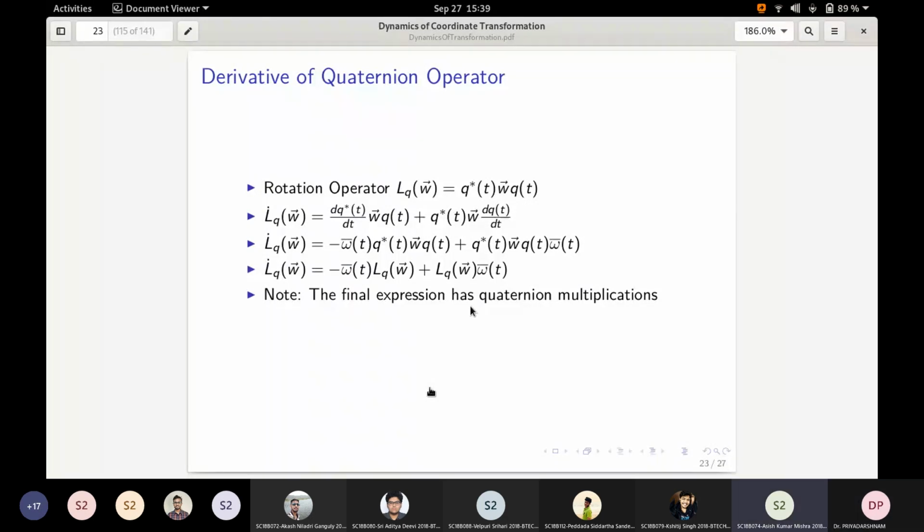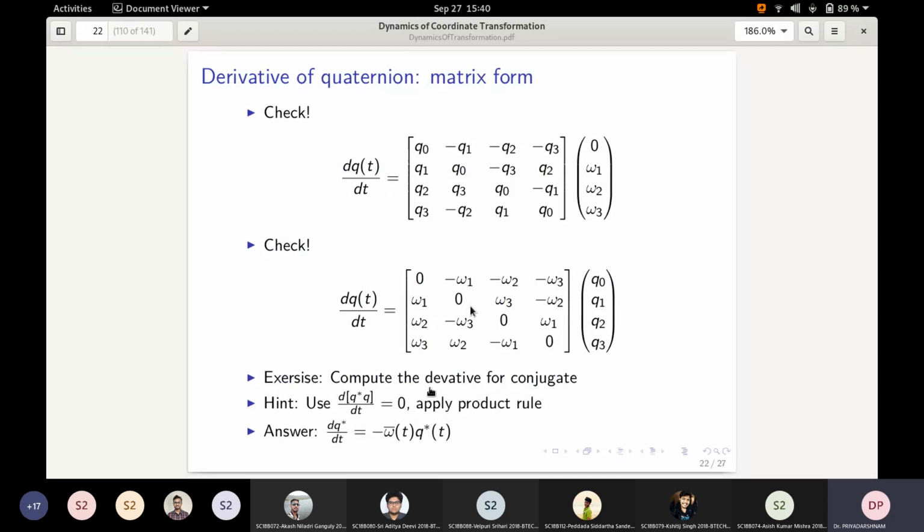Because the derivative should be same for both. I think that expression will change. Finally, after multiplication, you may get the same thing. Yeah, your question is right. The derivative should be the same. But there will be some minus differences.